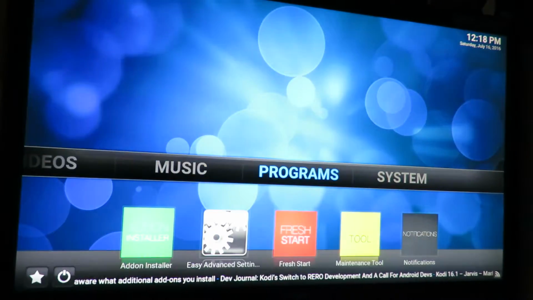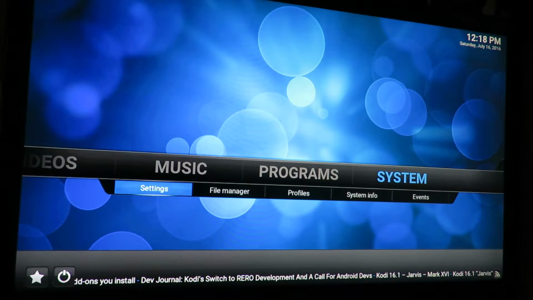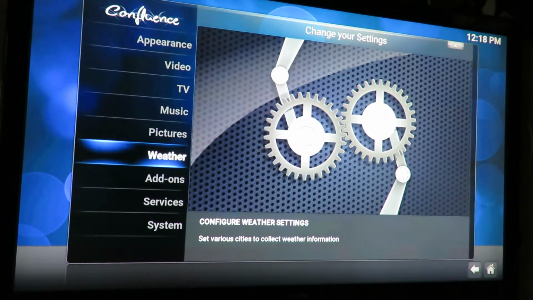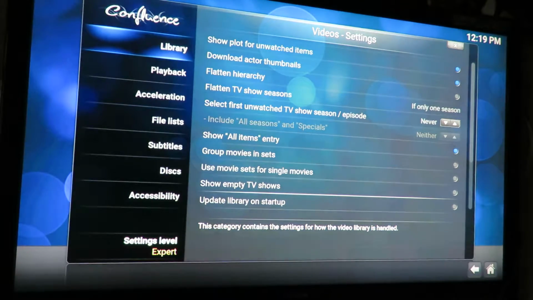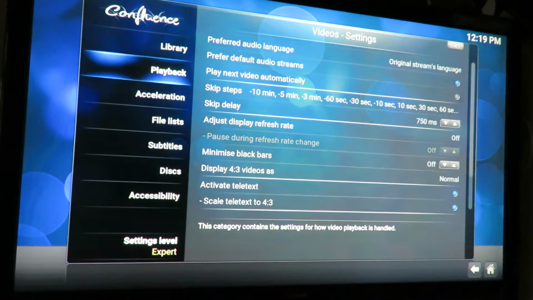Next place you need to go, go to system, come down to settings, click onto it, go to video, click onto that. Make sure the button's on expert again. Sometimes you don't miss it out. Go back to